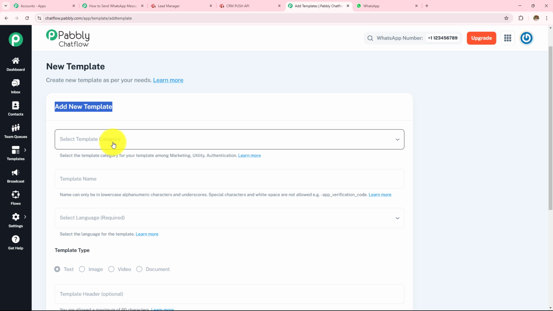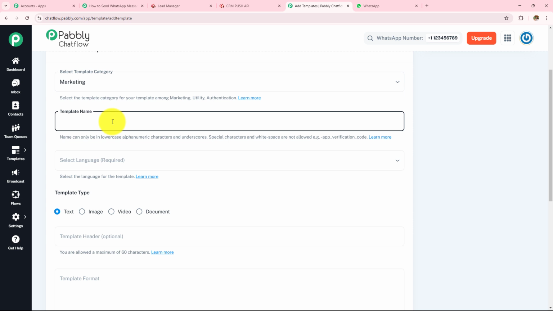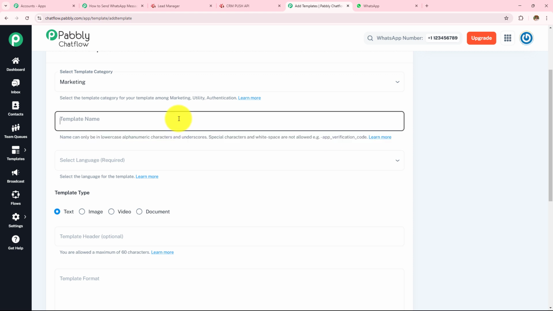So in this new template, I first have to select my template category. Here I am provided with two categories. As my requirement in this template is marketing, I am going to select my template category as marketing, and then we have to give the template name. In the help text, you can see the name can only be in lowercase alphanumeric characters and underscores. Special characters and white space are not allowed. For example, this. So I need to give the template name in this format only. So let's say the template name is this.